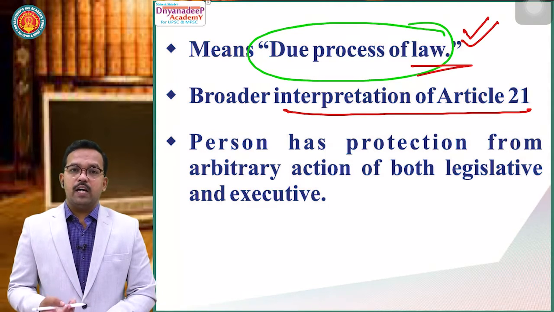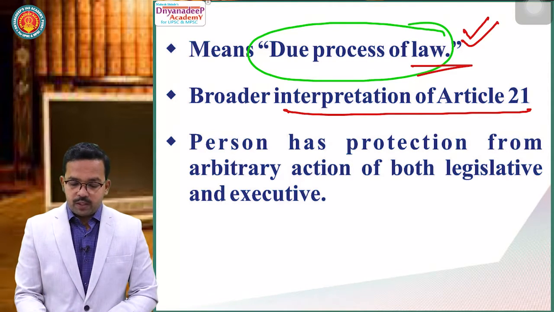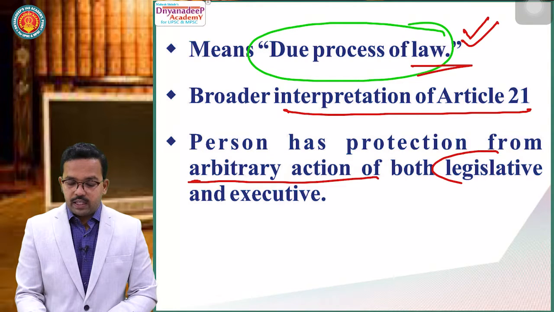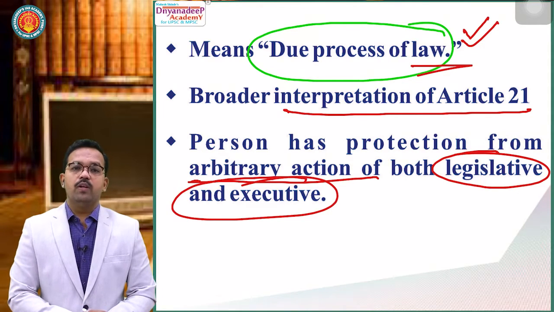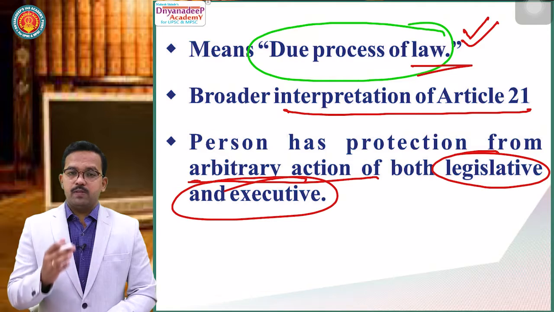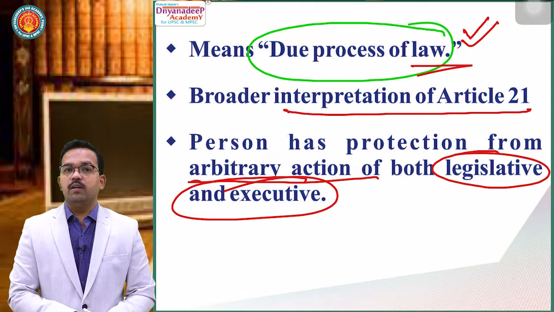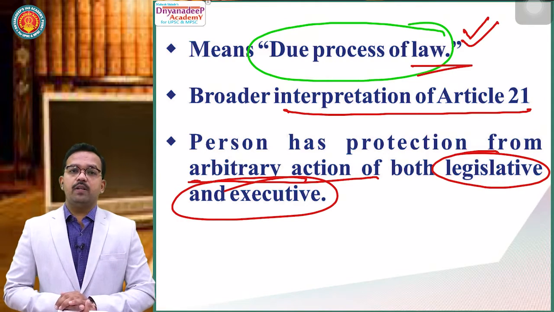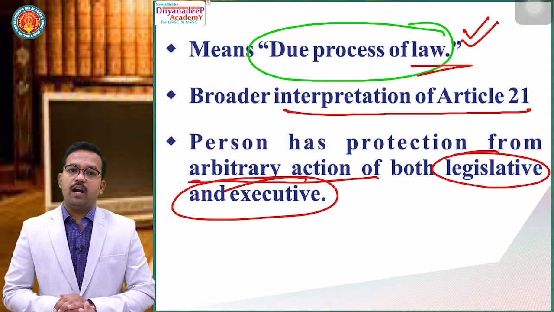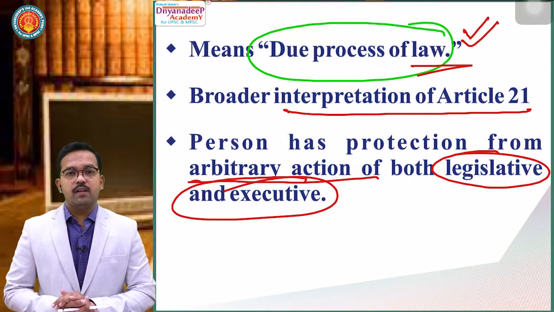As per the Maneka Gandhi case, a person has protection from arbitrary action of both legislative and executive. In the Gopalan case, life and personal liberty had protection from arbitrary action of the executive only. But after the Maneka Gandhi case, it has protection from arbitrary action of the legislature as well as the executive.